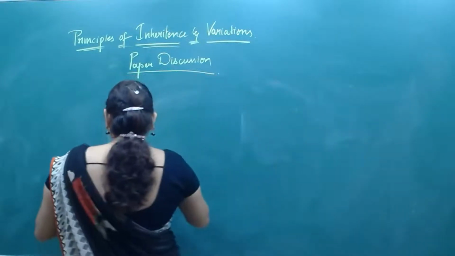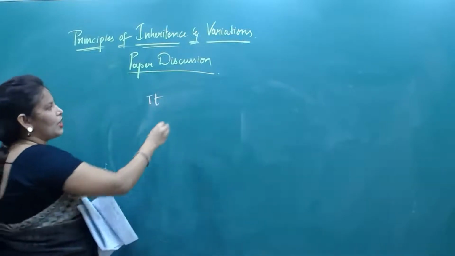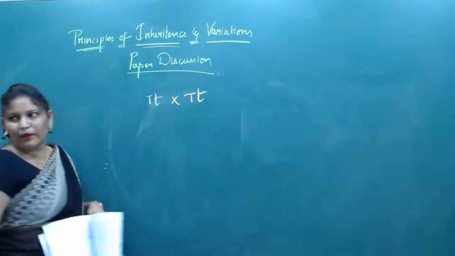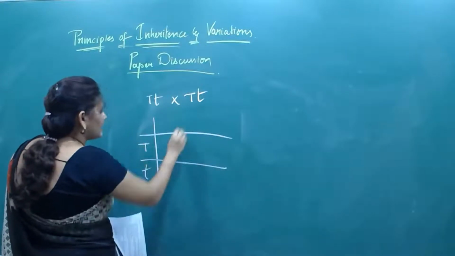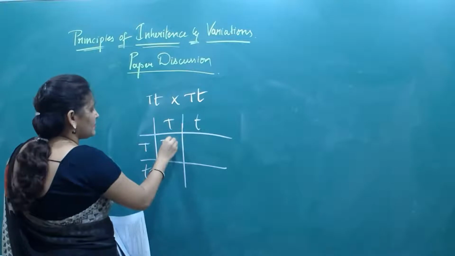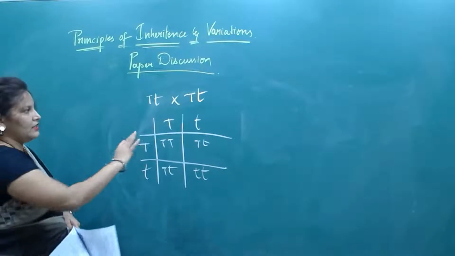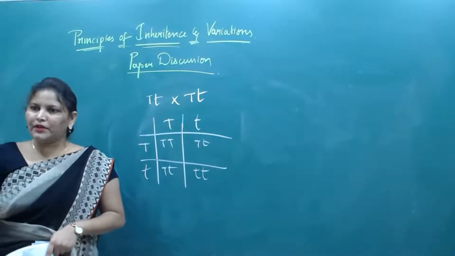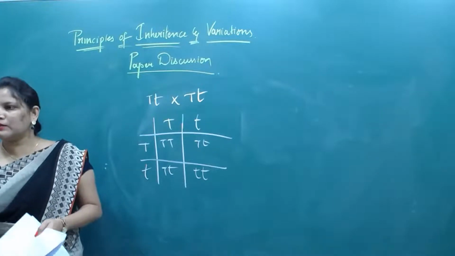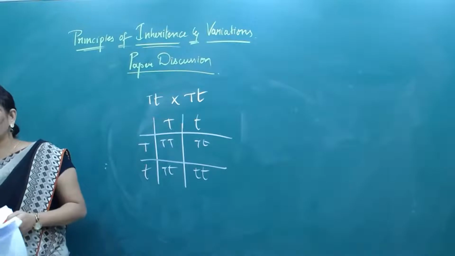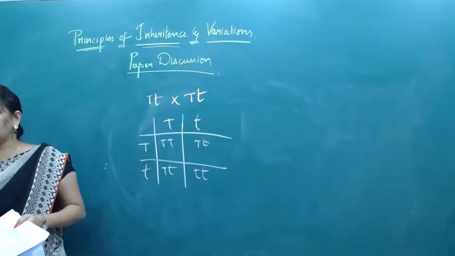See here, what they are asking: heterozygous tall plants are undergoing self-fertilization. When it is undergoing self-fertilization, what has resulted? Capital T small t crossed with capital T small t. Is it a monohybrid cross or a dihybrid cross? Monohybrid cross. Based on the monohybrid cross, Mendel has proposed what? The law of segregation, or law of purity of gametes, and the law of dominance.